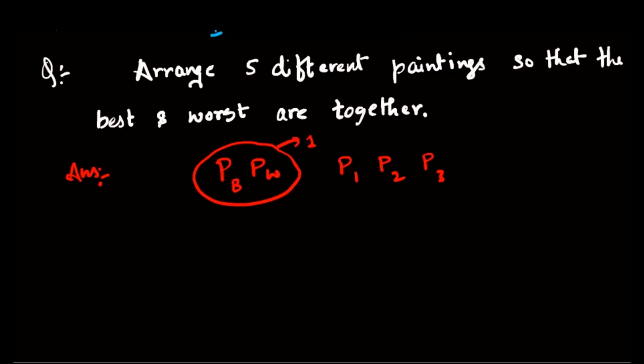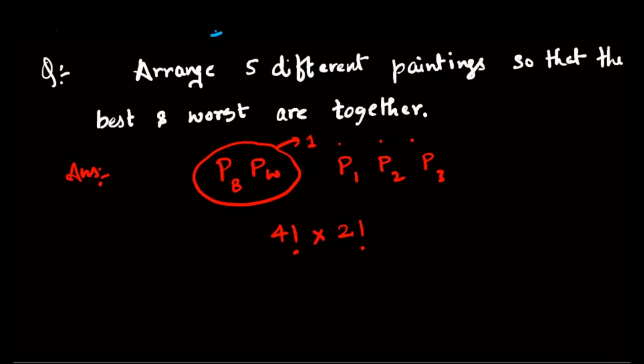So we have 4 groups, right? One which is together, worst and best, and then 1, 2, 3. So we get a total of 4 factorial. And now these two paintings, worst and best, can themselves be arranged in 2 factorial. Are you following? Right. So that's your answer.